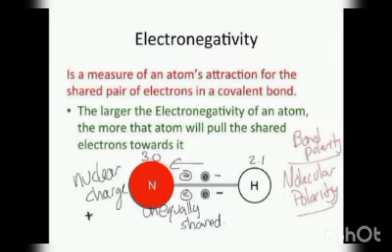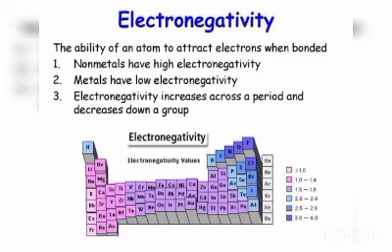So what is the electronegativity trend? It will typically increase from left to right across a period, and the electronegativity will decrease down the group.